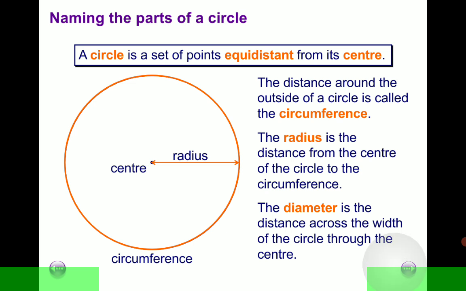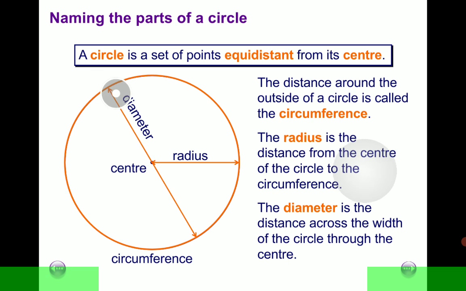Right? So we define a diameter as the distance across the width of the circle through the center. So we draw a line from one end to the other end. It will give us the diameter. So diameter basically is this line. Okay, notice that half of diameter gives us the radius.